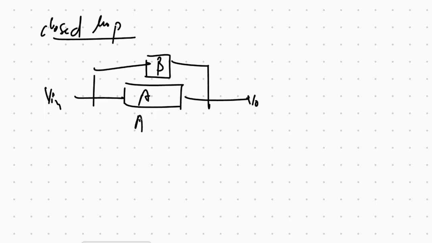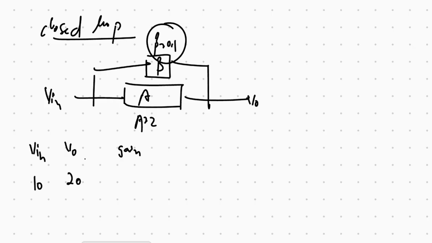Then if A is equal to 2 and beta is equal to 0.1, if V input is 10, V output is 20, then gain is 2. If V input is 8, V output is 16, then gain is 2.